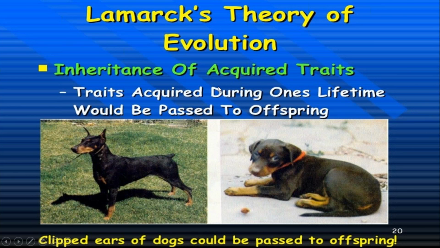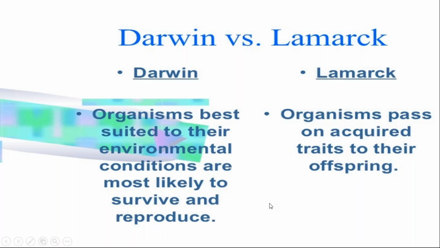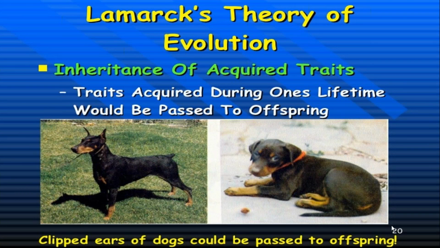Lamarck's theory of evolution: inheritance of acquired traits. Traits acquired during one's lifetime would be passed to the offspring. Example: the clipped ear of a dog passed to his offspring. Students, funny, no? This is funny.